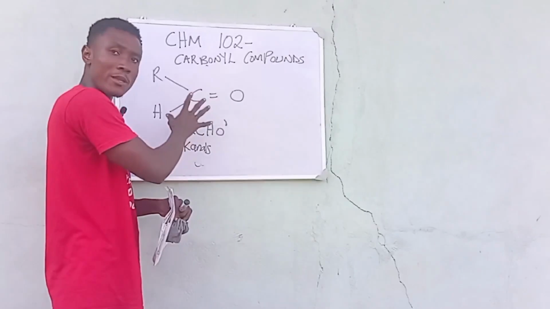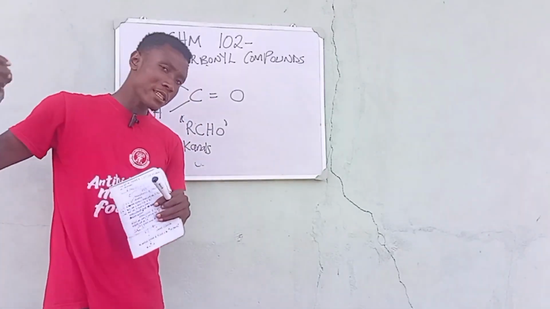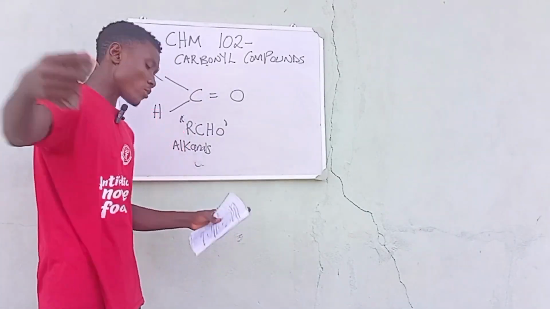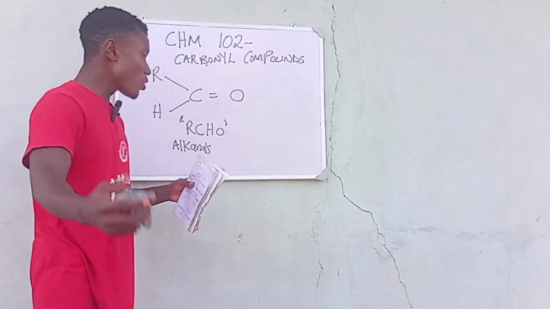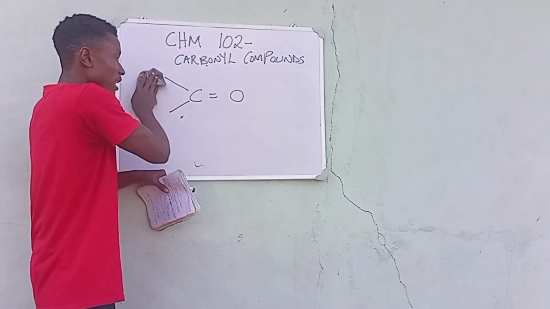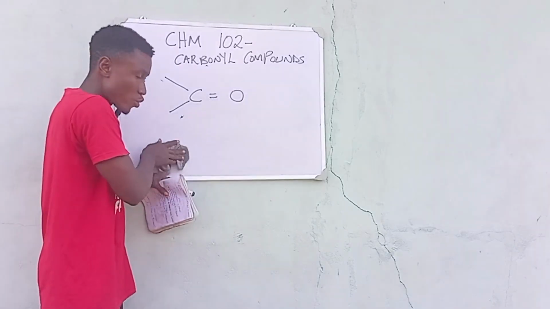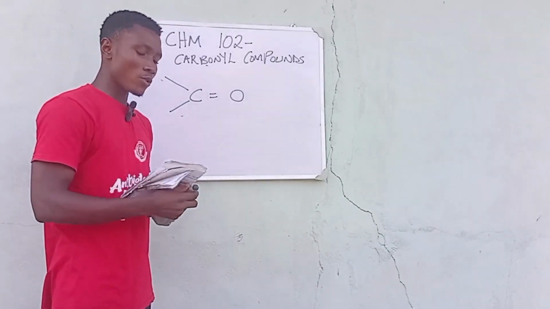The carbonyl group is bonded by what? One alkyl group and one hydrogen group. So this is what is known as the alkanals, and I already told you that another name for the alkanals is the aldehyde. So let's talk about the alkanones. How do we know they are the alkanones? So I'm going to clean this, still left with our carbonyl group. It says when they are bounded by two alkyl groups, it is known as what?